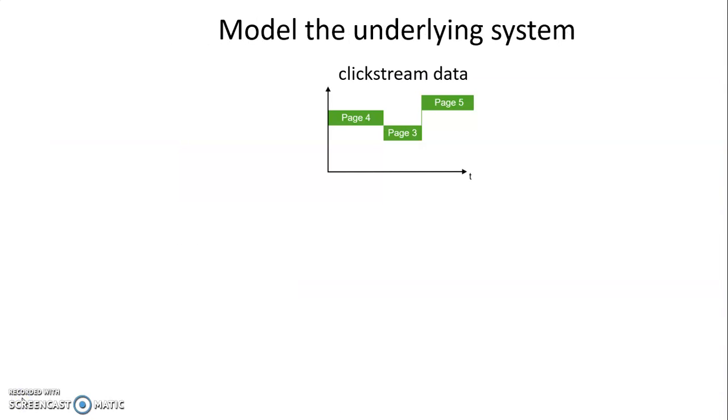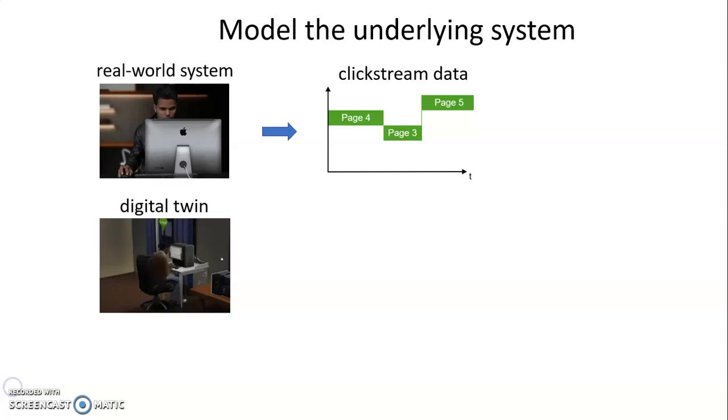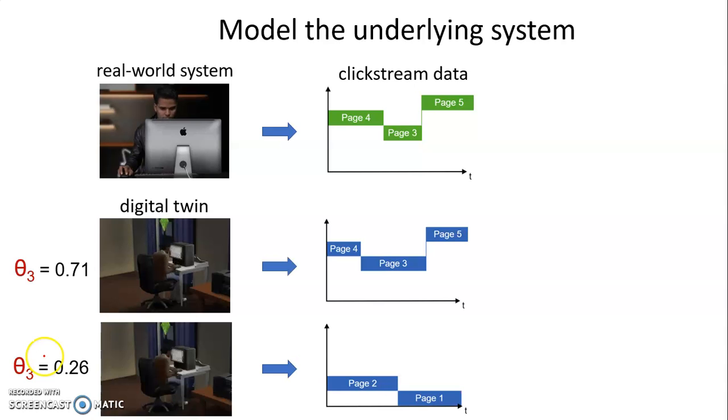But what does it mean to model the underlying system? Let's look at this clickstream data. We can see that the user was first on page 4, then page 3, then 5. I believe that all data are in fact observations of an underlying real-world system. In this case, the real-world system that produced the data is someone browsing the internet. So, to automatically learn parameter values from data, we have to make a digital twin of this real-world system. The platform will run this digital twin many times with different parameter values to see which parameter value produces the most accurate simulation.